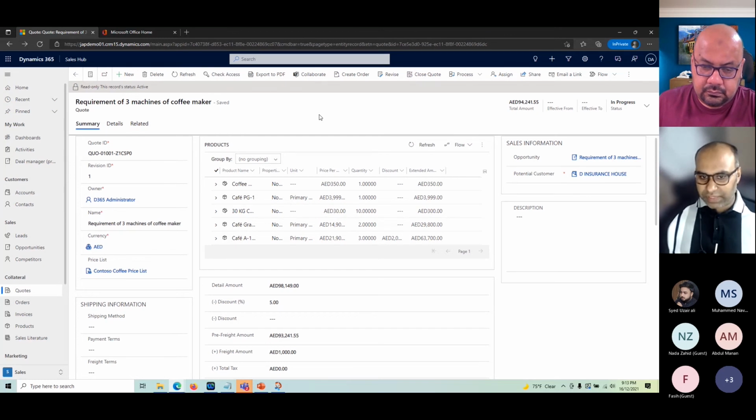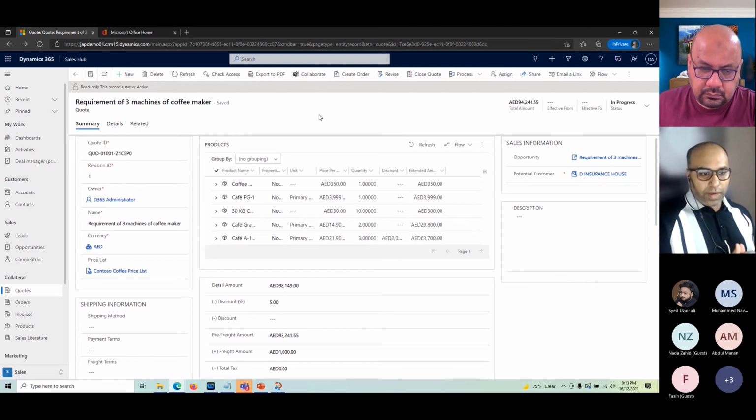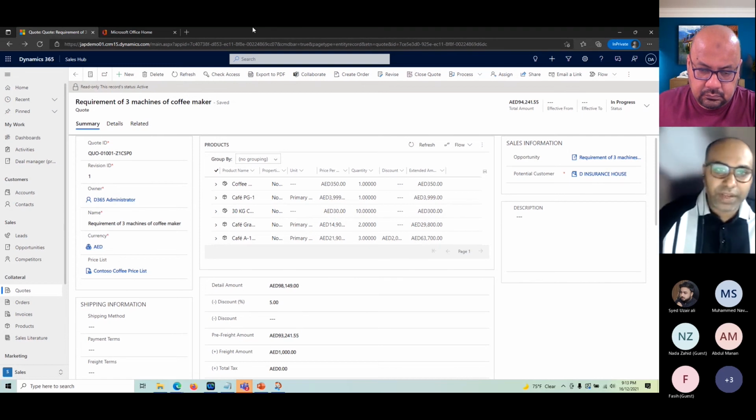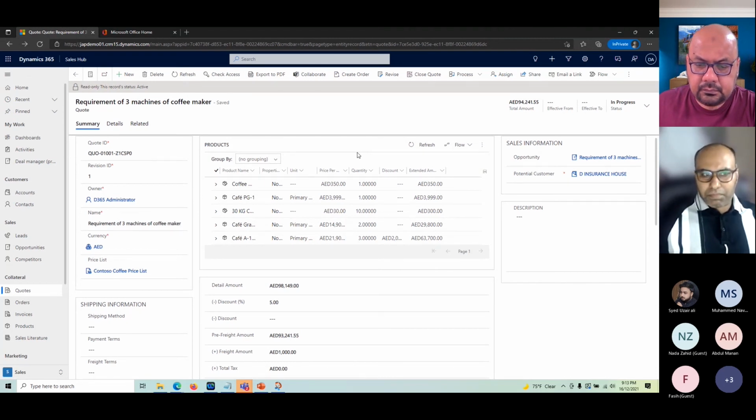Another scenario I've seen multiple times is some businesses want their customers to approve or reject the quote through a web link or something, but that is a total customization. As far as you know, there is no out of the box feature available for that. So anything like that has to be customized. The APIs are available. You can create a web page or a form outside, or maybe a Power Portal page where you can redirect the customer for the approval or rejection, and based on that you can automatically also change the status of the quote. But again, that feature has to be developed.